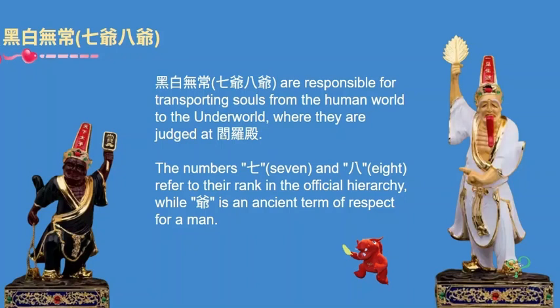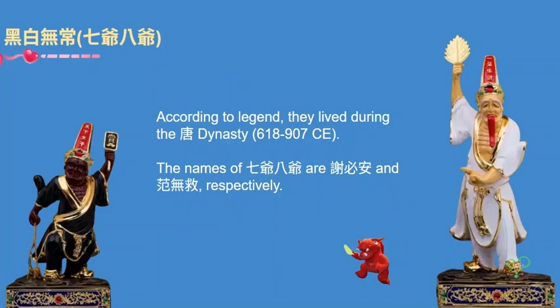黑白无常, 七爷 and 八爷, are responsible for transporting souls from the human world to the underworld, where they are judged at 阎罗殿. The numbers 七 and 八 refer to the rank in the official hierarchy, while 爷 is an ancient term of respect for men. According to legend, they lived during the Tang Dynasty. The names of 七爷 and 八爷 are 谢必安 and 范无咎, respectively.